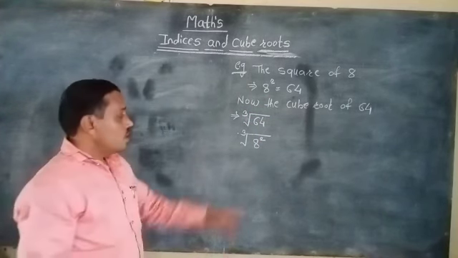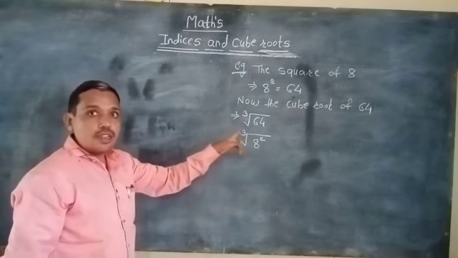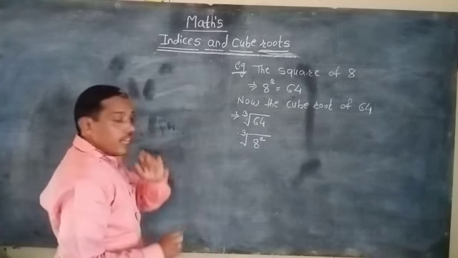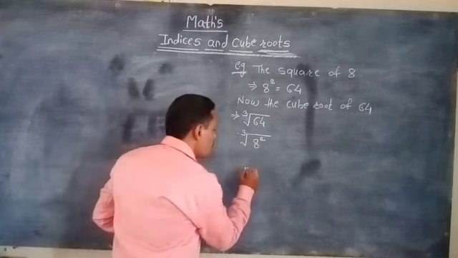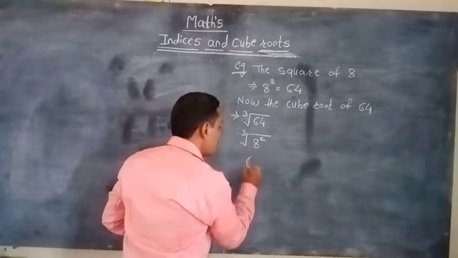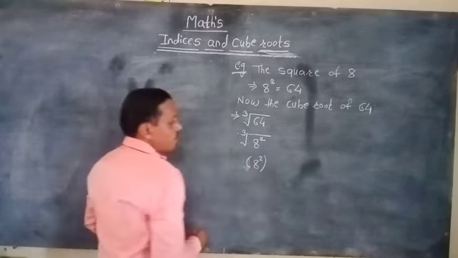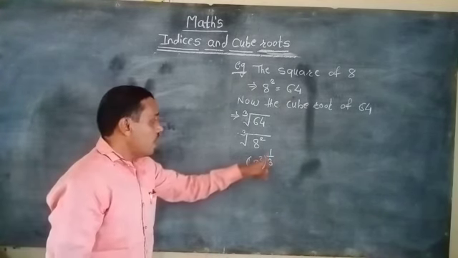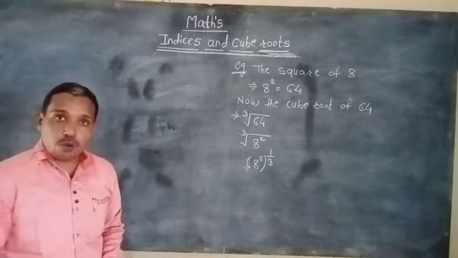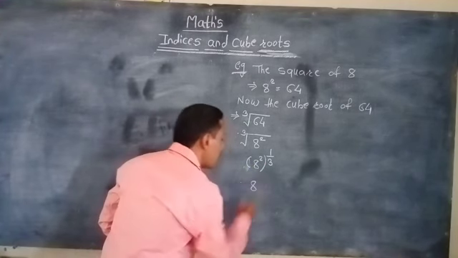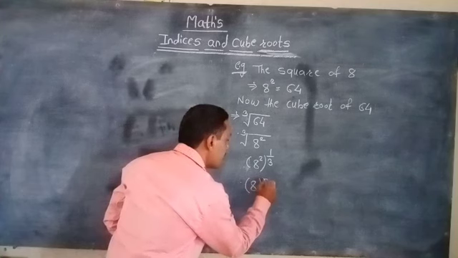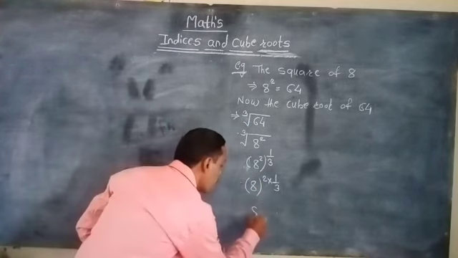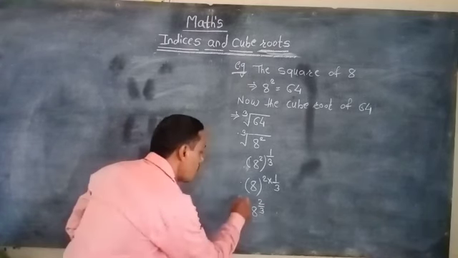So we get 8 square and then its cube root. That means we can express it as 8 bracket raised to 2 into 1 by 3, and that is why we write 8 raised to 2 by 3.